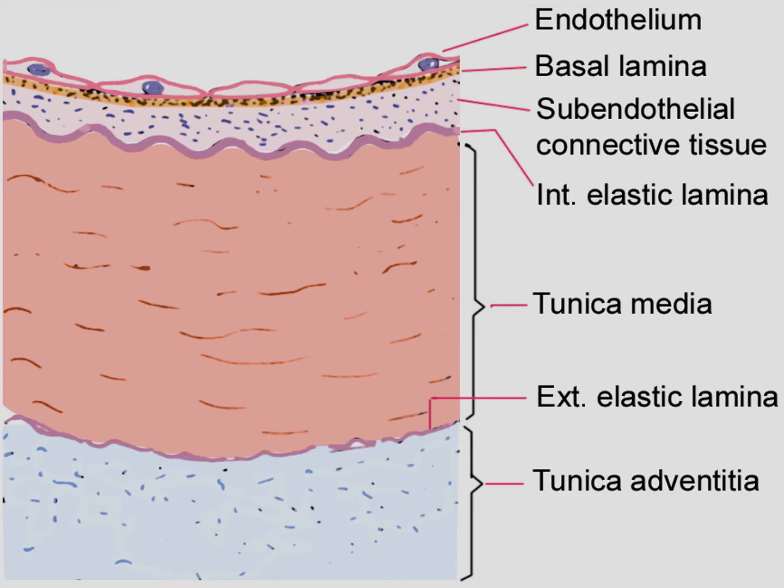So you see this diagram. These are the endothelium, basal lamina, subendothelial connective tissue, internal elastic lamina. This part is the tunica media, external elastic lamina, and this is the tunica adventitia.